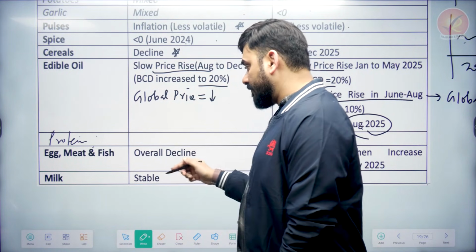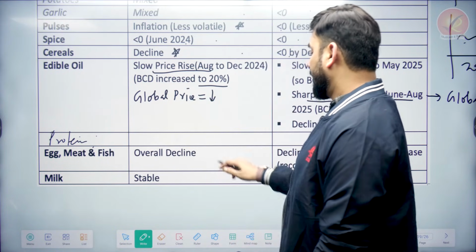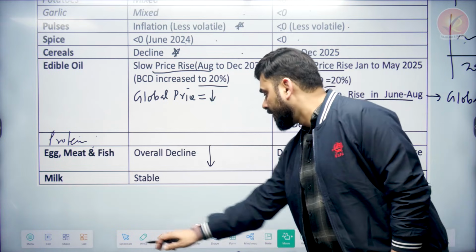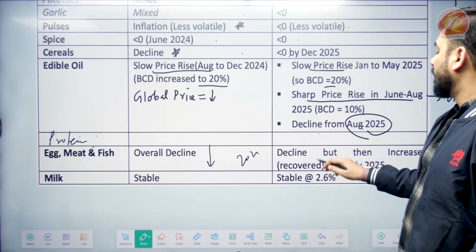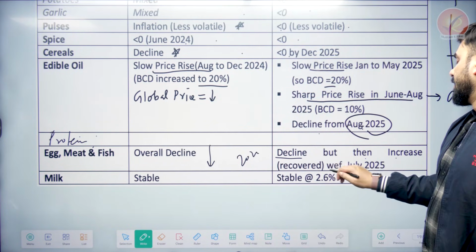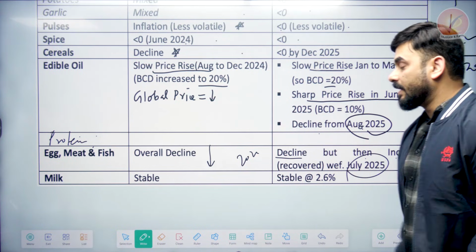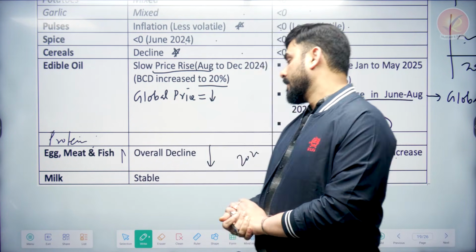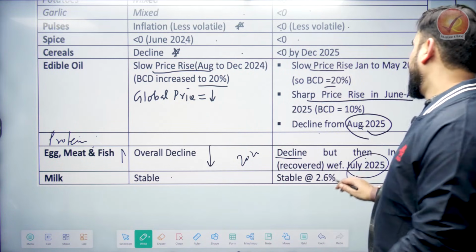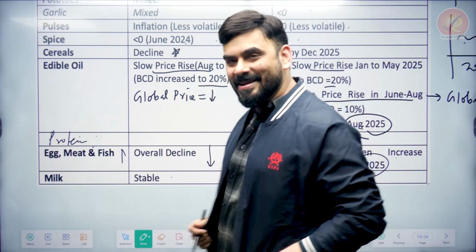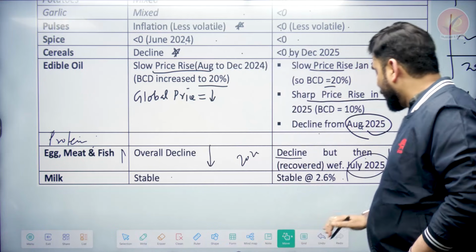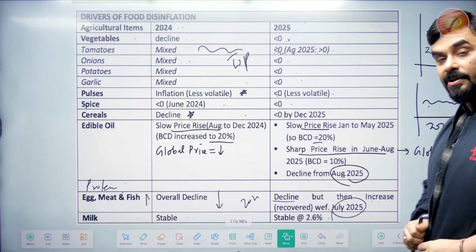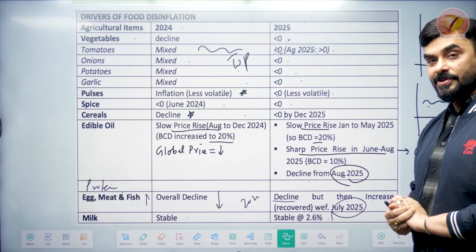So it's very important for us to know the price of egg, meat and fish. There is an overall decline in the price of egg, meat and fish. We can see that in 2024 there is a decline, in 2025 there is a decline, but from July 2025 the price of egg, meat and fish is slightly increasing. Why? Because of increased demand. Milk price has been stable at around 2.6%, neither going up nor going down. So bacho, in UPSC if they ask you about food prices, this is your table which will help you answer all the questions.